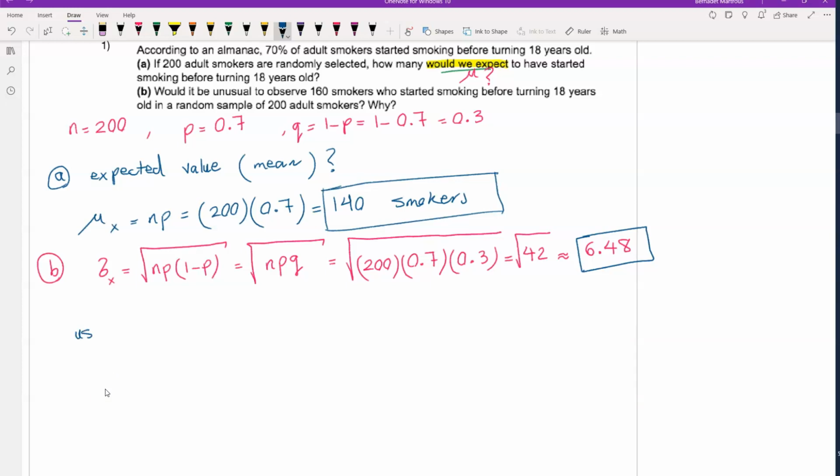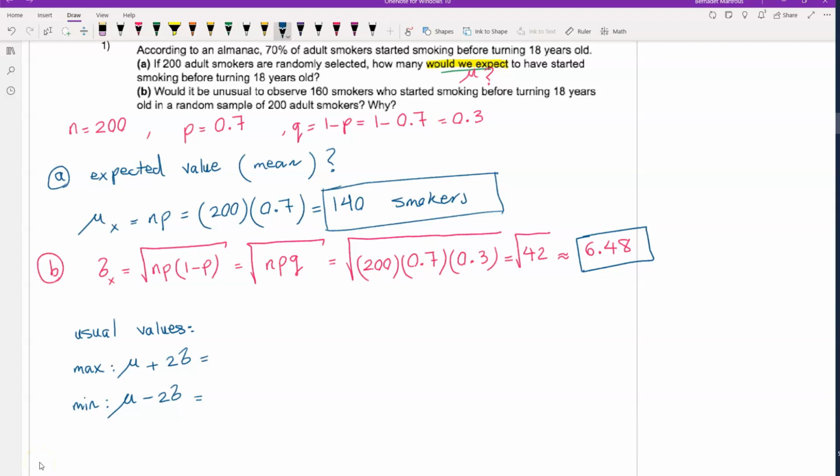Now we have to find usual values. The maximum is mu plus 2 times standard deviation, and the minimum is mu minus 2 times standard deviation.